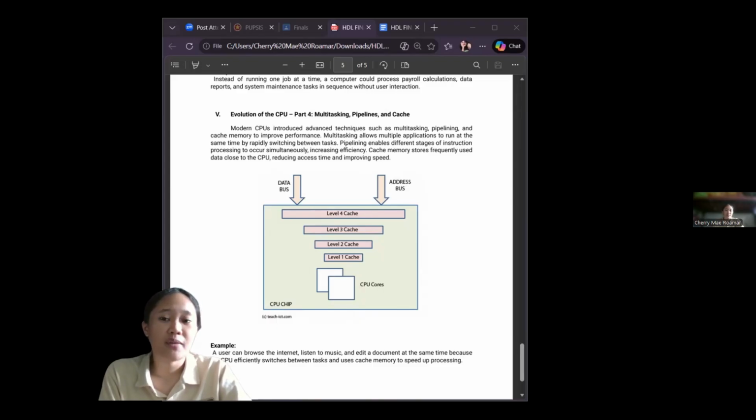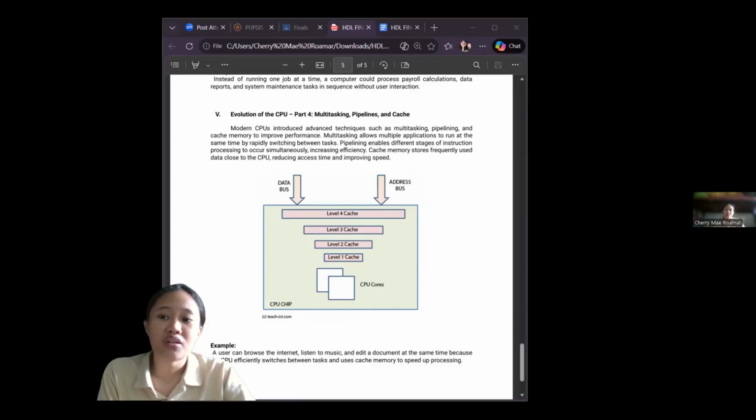This was a major improvement compared to earlier processors. The video also introduced pipelining, which works like an assembly line. While one instruction is being executed, another instruction can be decoded and another can be fetched. This overlapping of processes increases efficiency and speed.